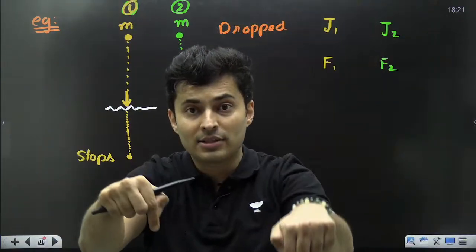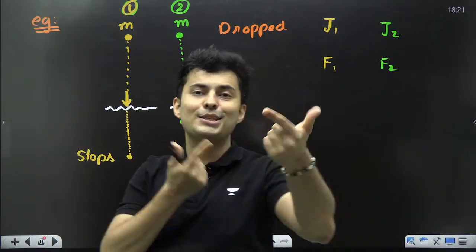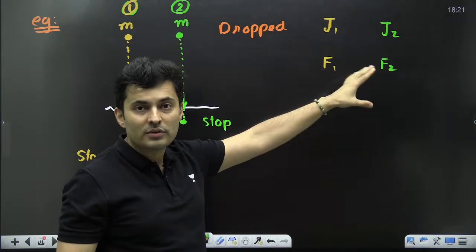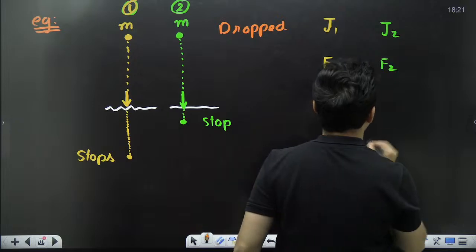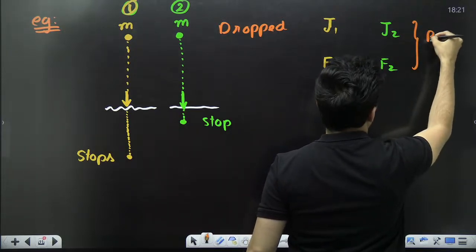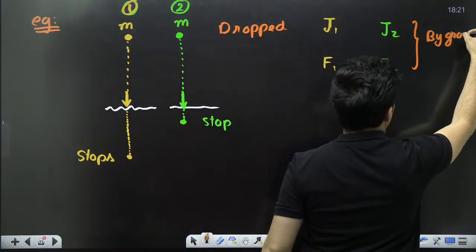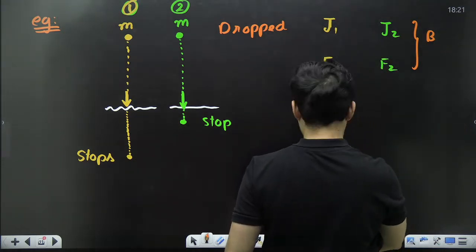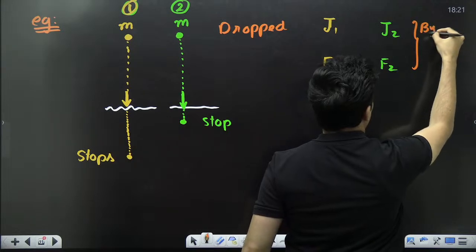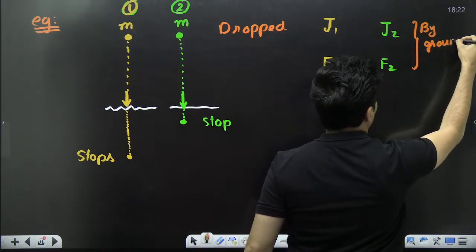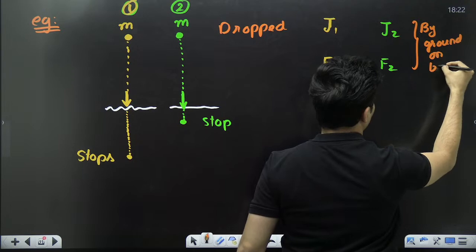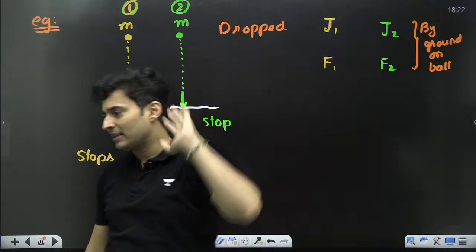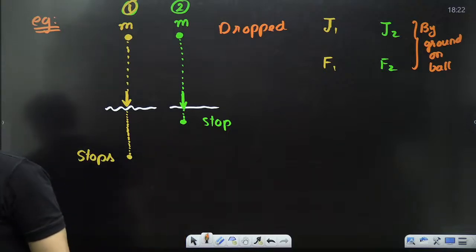They come down, have some momentum, they lose the momentum. So there is a change in the momentum. So whose impulse is more, whose force is more? This is all by the ground, by the ground surface, by the ground on the ball. That's the question. So what will you put? More than, equal to, less than? That's all the question is.